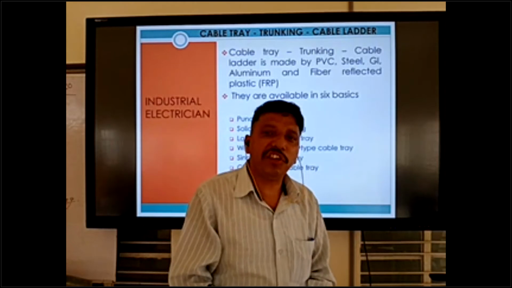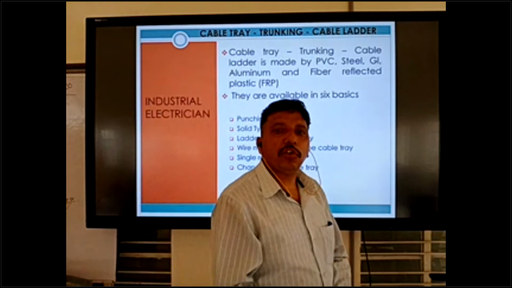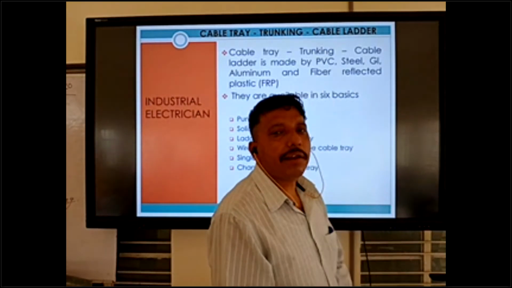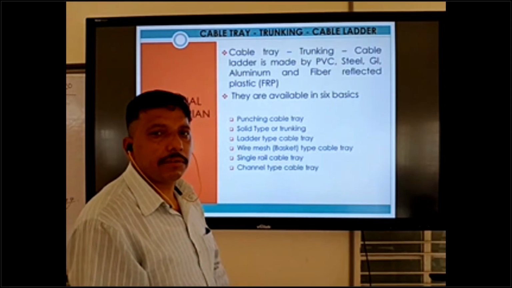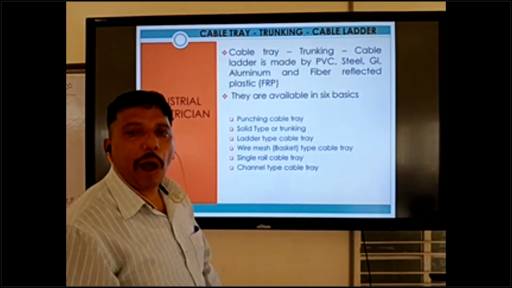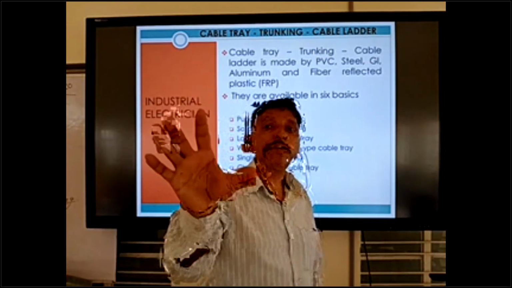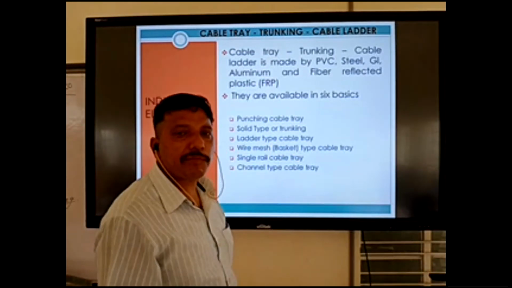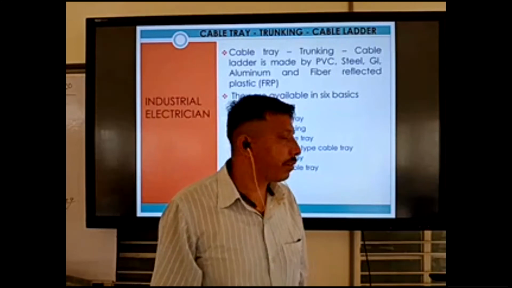This also comes in GI. Maximum 90% in the Gulf use GI cable tray, trunking and cable ladder. 90%. Okay, and in water and power plants and some water plants, we can use FRP, fiber reinforced plastic, to make the tray also.